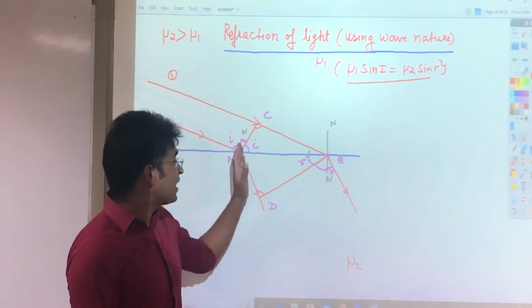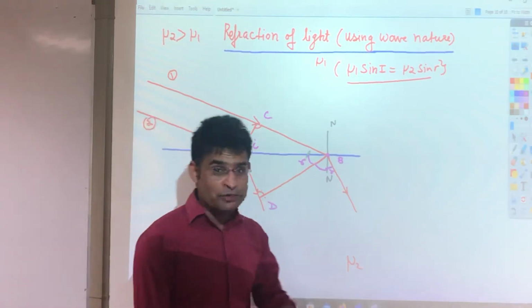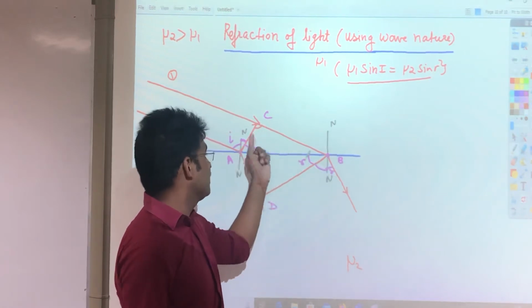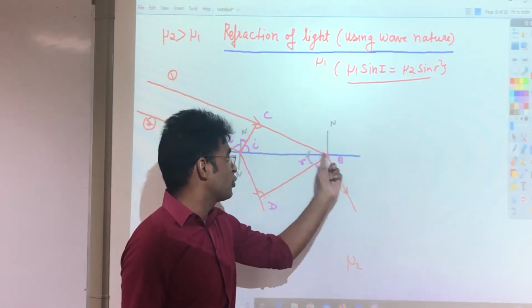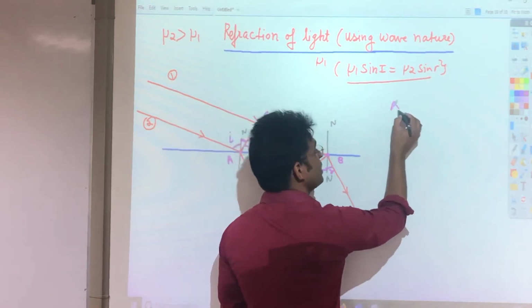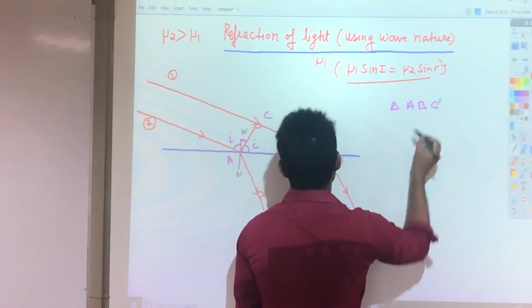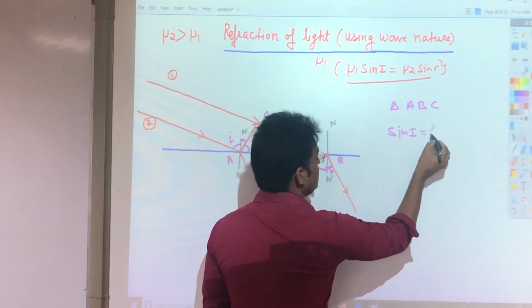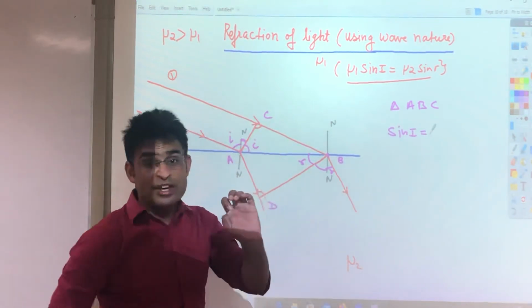I am talking about triangle ABC, this upper triangle. If you look at triangle ABC, what can I write? Sin I is equal to perpendicular divided by hypotenuse.